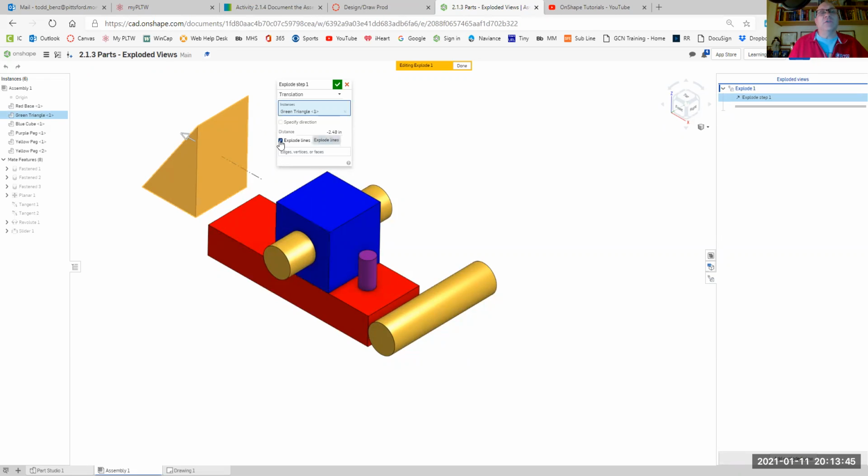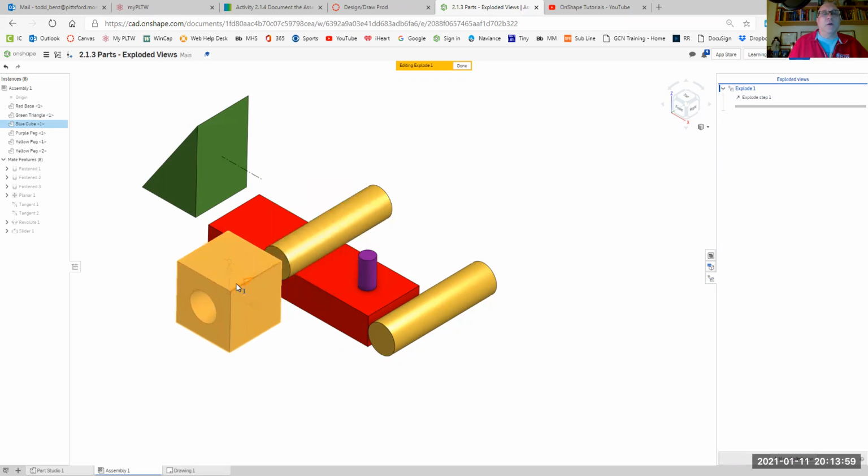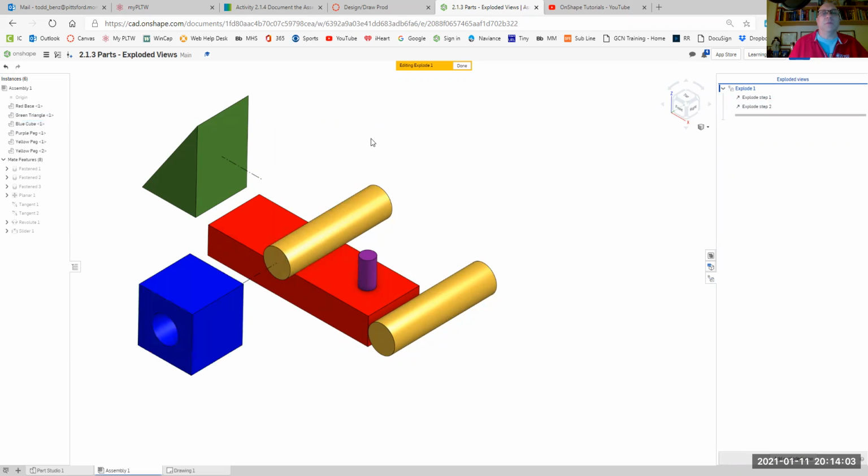Now you can actually turn these off if you don't like. Some people like them on, some like them off. It doesn't really matter to me. Once I get to where I want it, let's hit the green check mark. I'm going to come over here and select another part. So I'll double click on that part. I'll left click, hold down on one of my arrows, pull it out so I can see a little bit of a white. I like that. Hit the check mark.